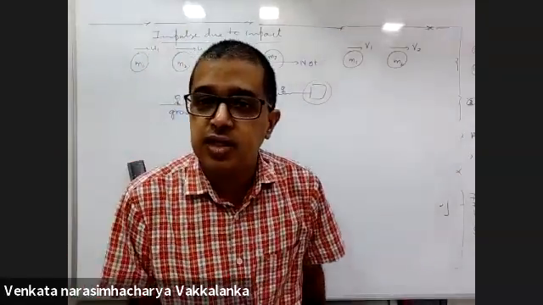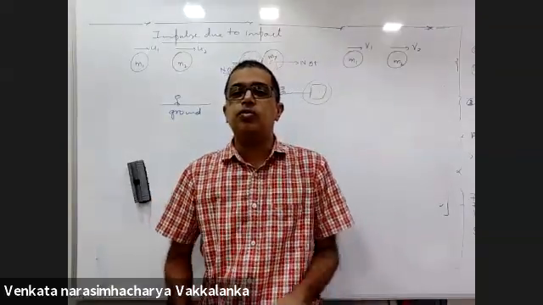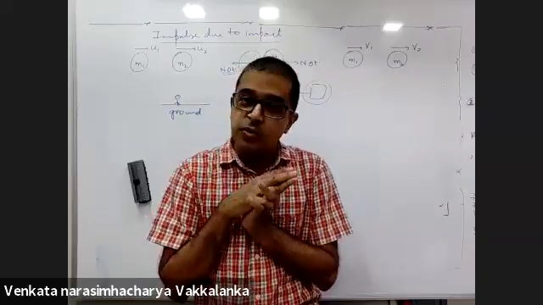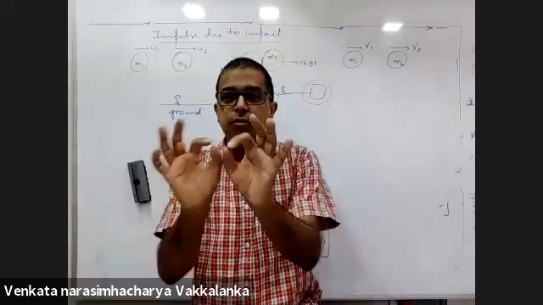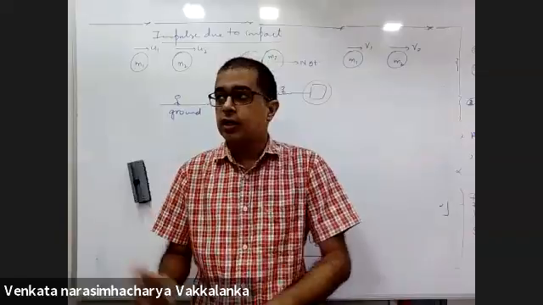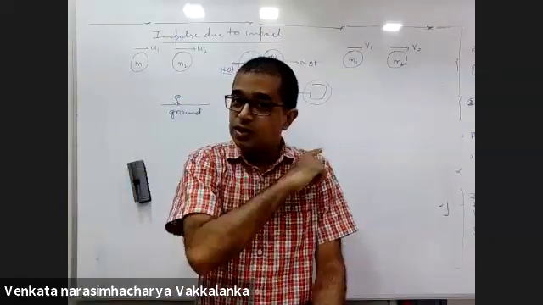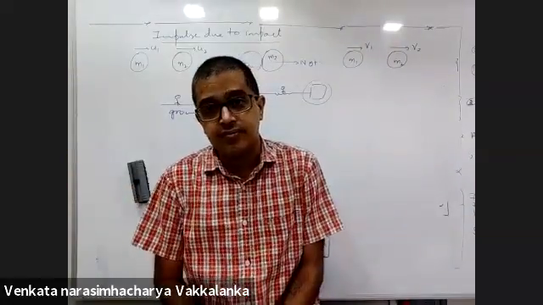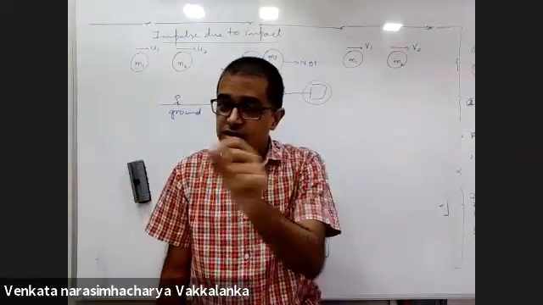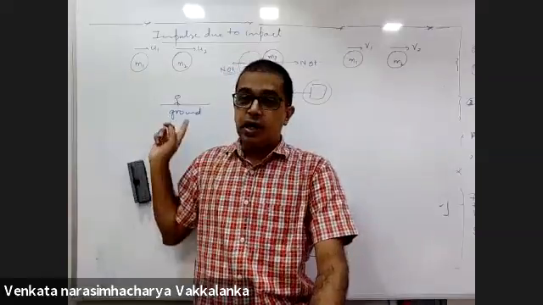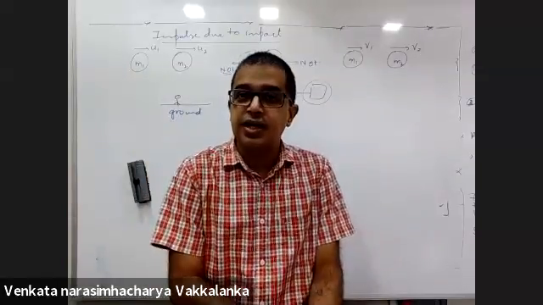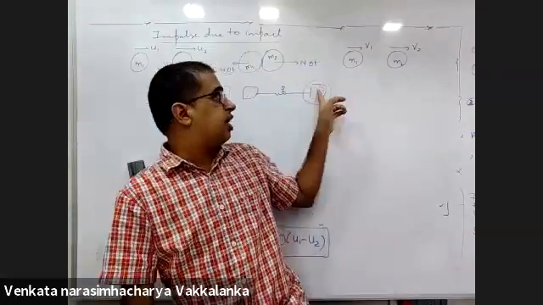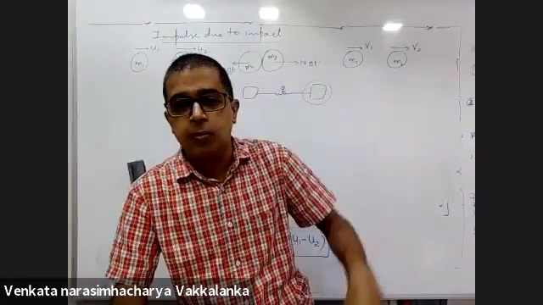Newton doesn't differentiate between these two frames. Which two frames? Center of mass, some frame moving with uniform speed and frame at rest. Both are the same according to Newton. Now here center of mass is moving with uniform velocity. There is no external force on both m1 and m2 put together. So center of mass is moving with uniform velocity. Ground frame which you have just now calculated is at rest. So these both people will report the same change in momentum of this block.